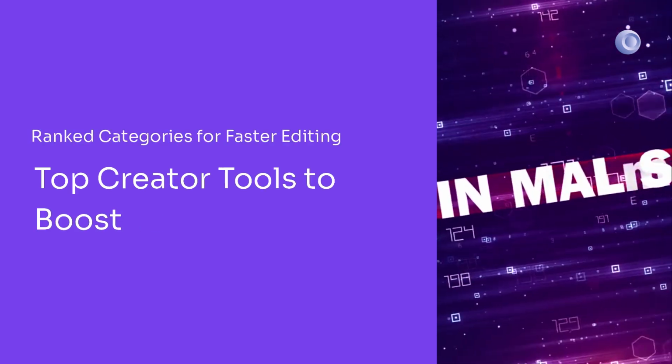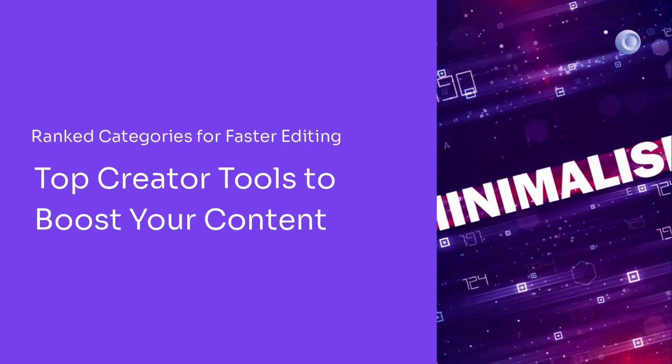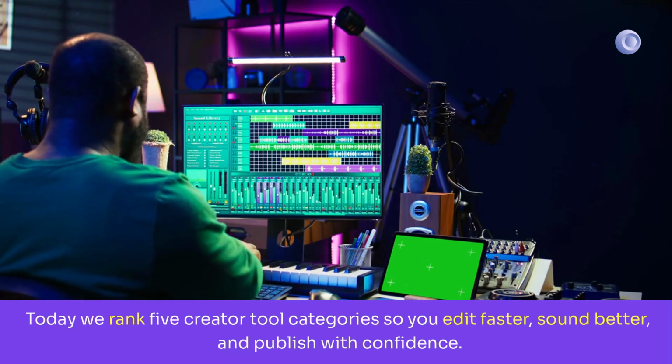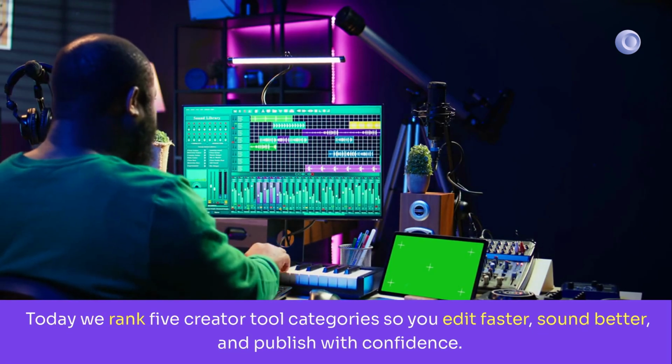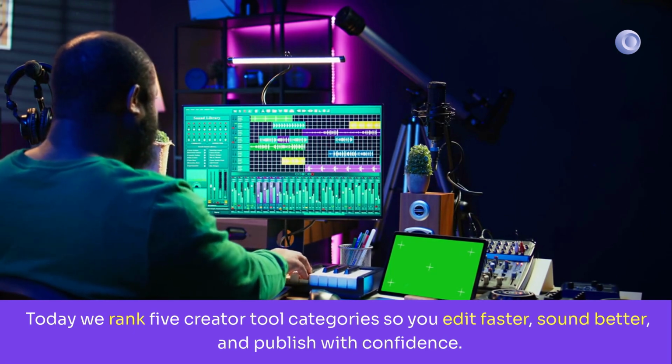You do not need more tools. You need the right few that move the needle. Today, we rank 5 creator tool categories so you edit faster, sound better, and publish with confidence.